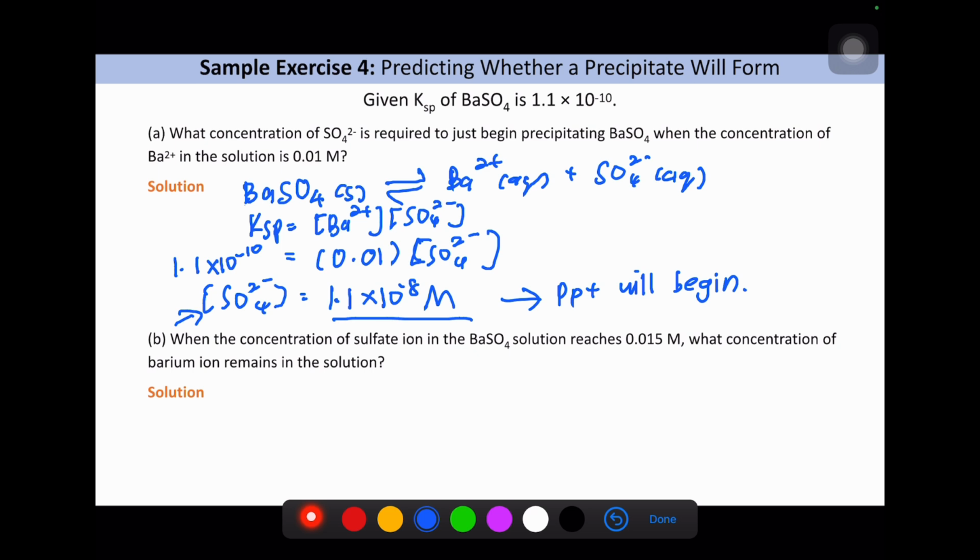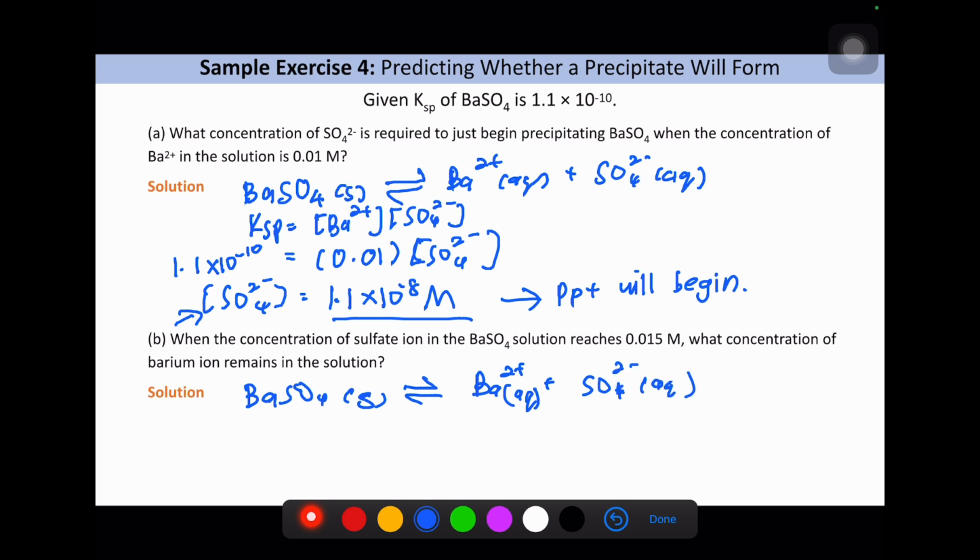Next: when the concentration of sulfate ion in the BaSO4 solution reaches 0.015 molar, what concentration of barium ion remains in the solution? So write down the equation: BaSO4 in solid is reversible to Ba2+ in aqueous, make sure in aqueous, and sulfate in aqueous also.